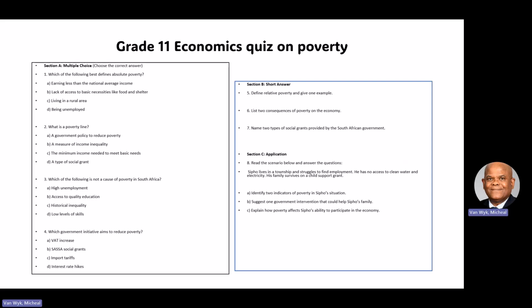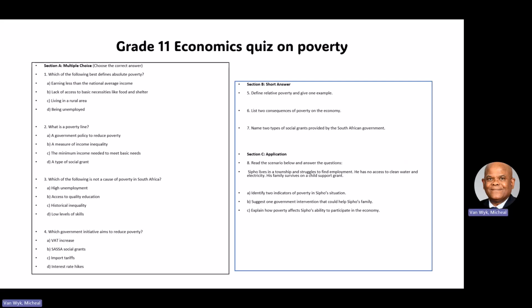So which of the following best defines absolute poverty? Who can give me that one? It is B, lack of access to basic necessities like food and shelter. That is what absolute poverty is, right? Then what is a poverty line? That you must answer, right? It's very important. Which of the following is not a cause of poverty in South Africa? Who can say that? Thank you very much. I like that. B, access to quality education. That is an outlier. That is not a cause of poverty, but the rest are causes of poverty.